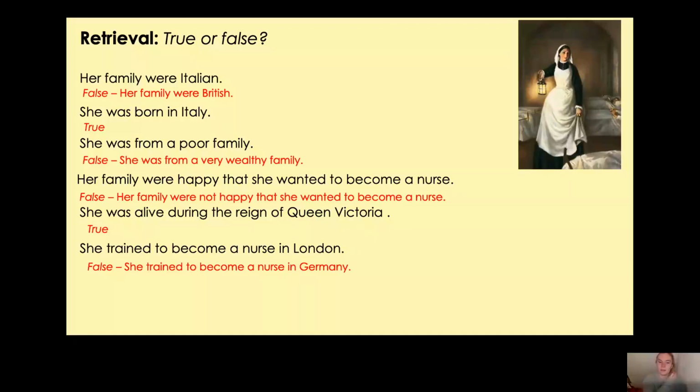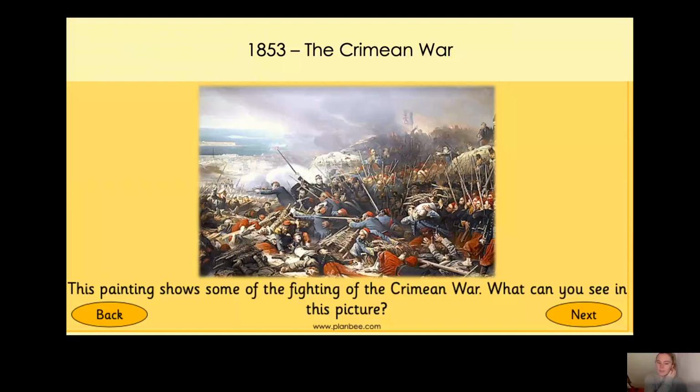So here we go. We've got a painting, and it says this painting shows some of the fighting of the Crimean War. So the Crimean War started in 1853, and it was between France, Turkey, Britain, and Crimea, which was owned by Russia at the time.